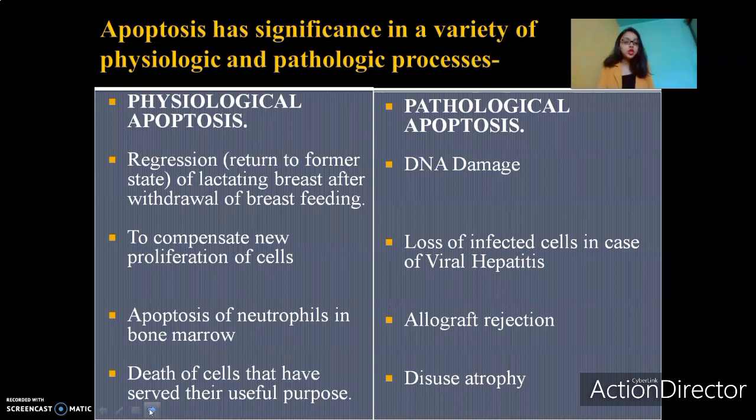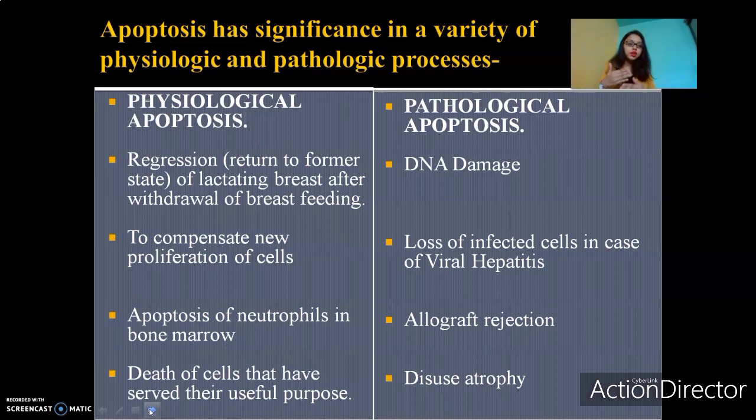Another example of physiological apoptosis can be death of cells that have served their useful purpose. Let me give you an example of white blood cells again. Let's say lymphocytes. Let's say I have been infected with some sort of microorganism, some bacteria. And now what happens? Since I've been infected with the bacteria, the defense system of my body gets activated. The white blood cells are released into the blood circulation. Let's say the lymphocytes are released. Now what they do, they kill the foreign microorganism.